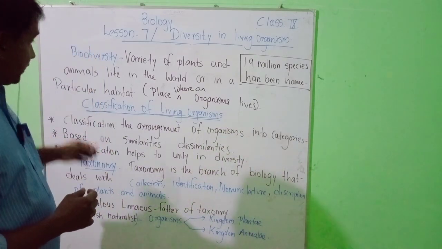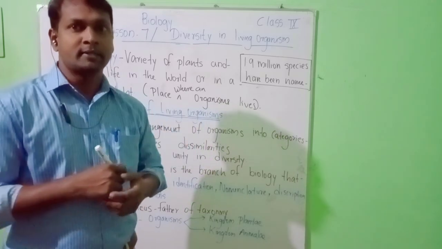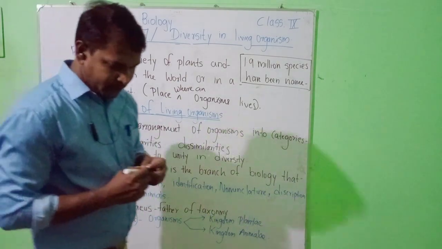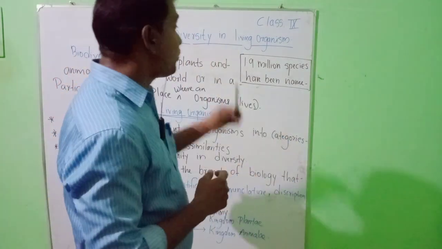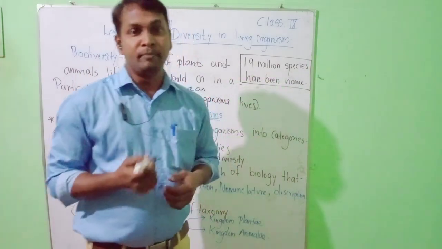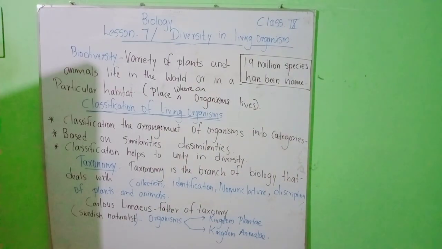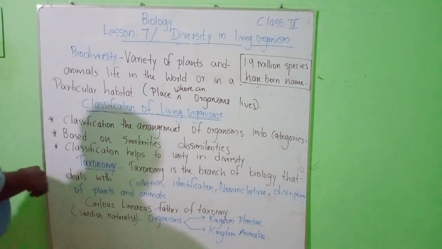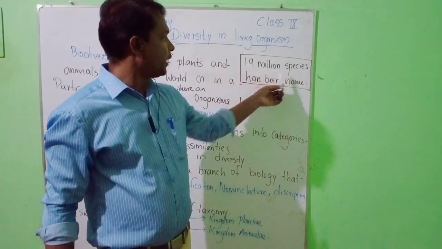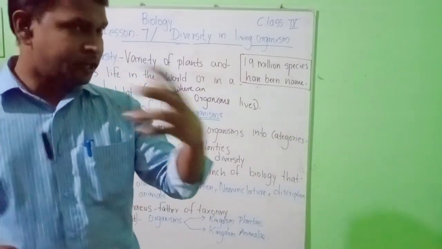When you classify these organisms, that is the next topic, classification. At present in the world, we know that 1.9 million species have been named. There are still more needed to be explored.